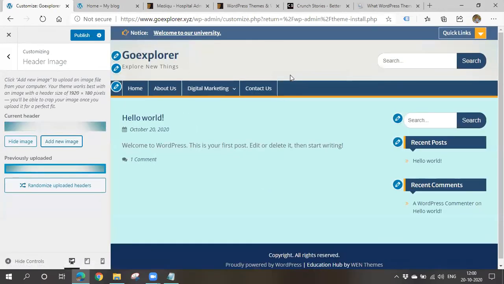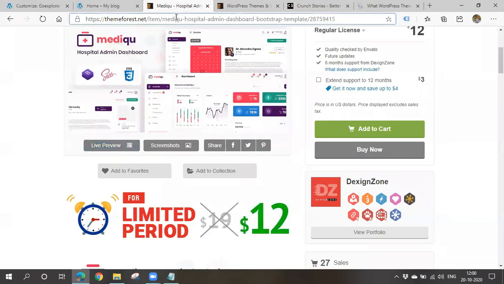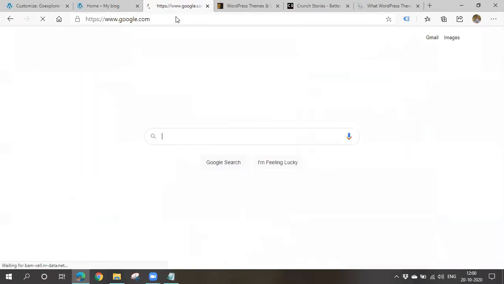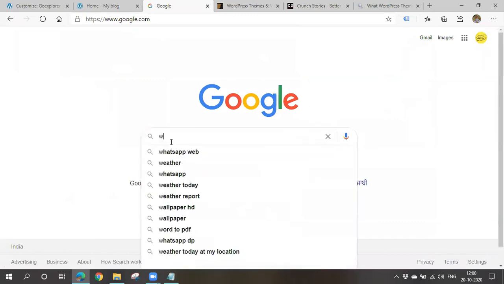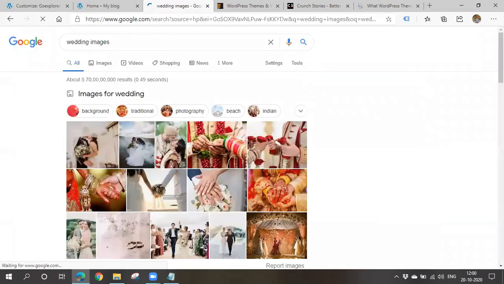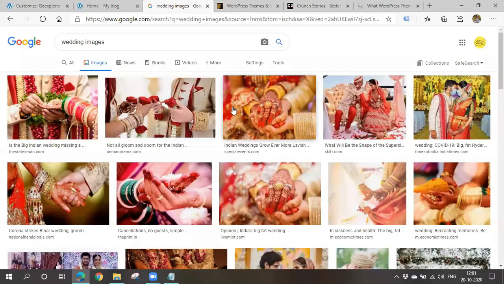Right, see, in the header, you are applied with an image. Whatever you'll upload, you'll get that thing. You can also download the images from Google. I'll show you. If you want to download some images like wedding images or whatever it may be, if it is a wedding photography website, if you want to keep some wedding images, then you can go for Google and download them. So simply go for images. Whatever image you want, you can download.